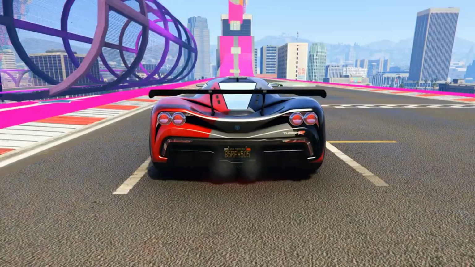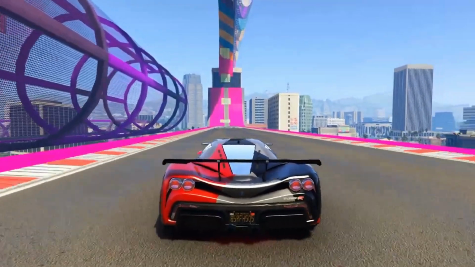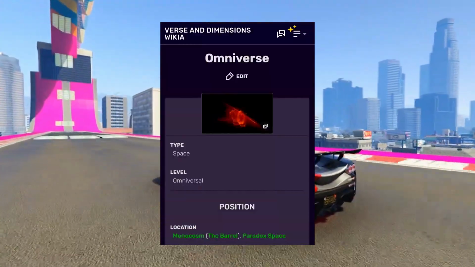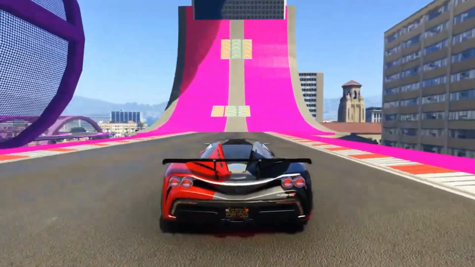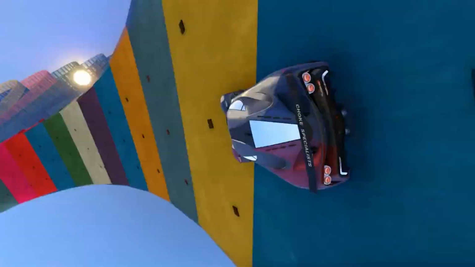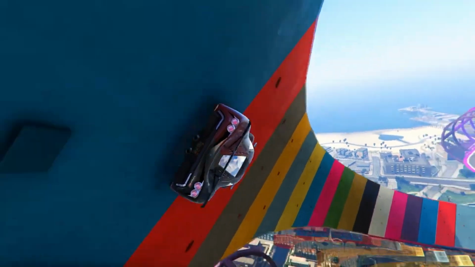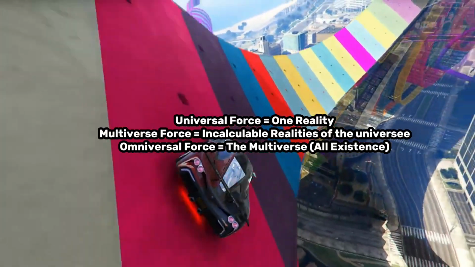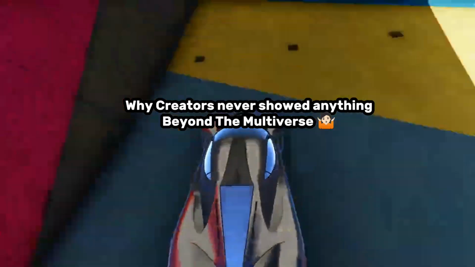And to be honest, there is no actual theory of omniverse in science. This is just a fan theory made by wikis like these. When Albedo mentioned universal force, he talked about one reality, but when he said multiversal force, he was referring to those infinite realities in the universe, which in total makes a multiverse. And the omniversal force which he mentioned was actually the multiverse, as in Ben 10 the multiverse is the final existence, and if not, then why did the creators never show something beyond the multiverse?